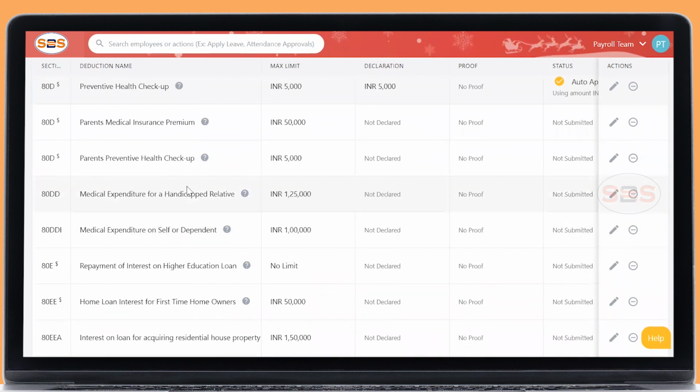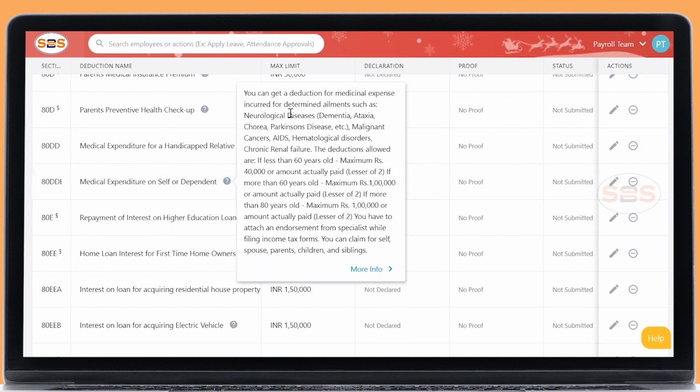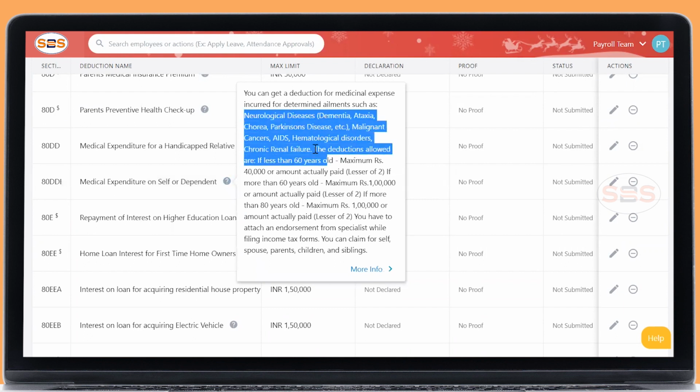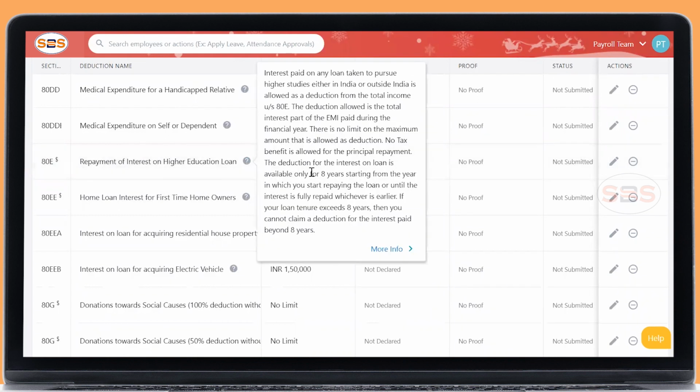And any medical expenditure on self or dependent. This medical expenditure is not for normal pharmacy or normal reasons. It is allowed only for specific diseases. For self or dependents, if any such medical expense is incurred for these diseases, you can claim it. And for interest you're paying on any educational loan for yourself or dependents, you can claim it, but only up to 8 years from the start of the loan tenure.